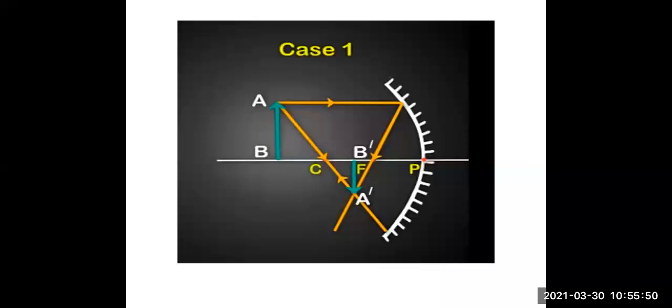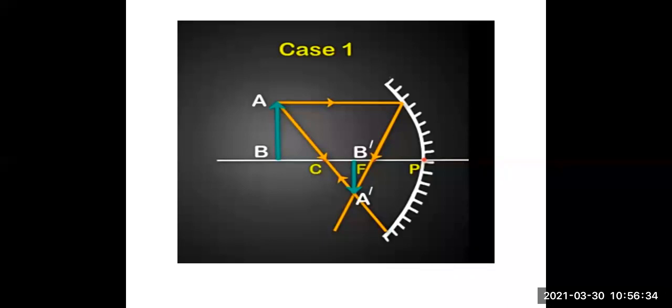Okay, after that, while studying these diagrams, first try to find out where the object is placed. Is it beyond the center of curvature, or between the center of curvature and focal length? Just find the position of the object. After finding the position of the object, try to see the incident rays passing through it, and then try to find out the reflected rays. And then we will conclude with the formation of the image, how it is formed. Is it real, is it inverted, or is it virtual? Same size.